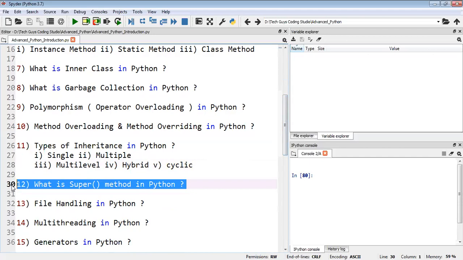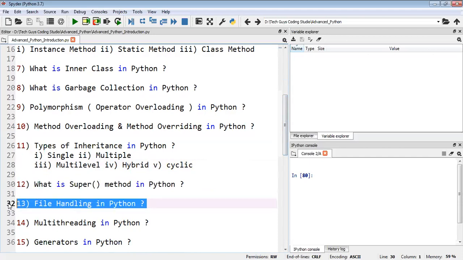Sometimes we need to call methods from outside of the class, and at that time, with the help of the super method, we can call them. The next one is file handling in Python, how to handle files. For example, our data is stored in one file. We need to read the data from the file, write data into the file, and execute the files. All those topics we'll be covering.